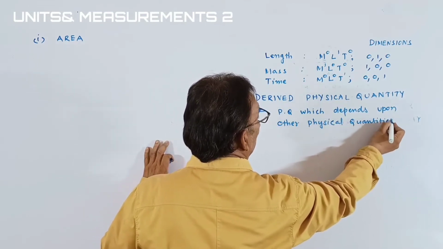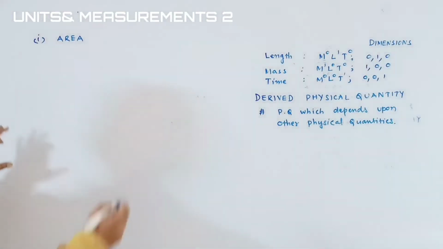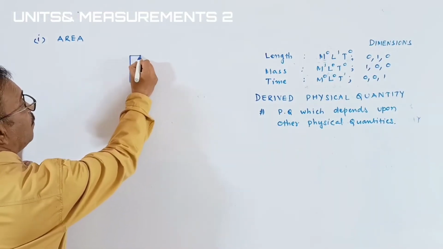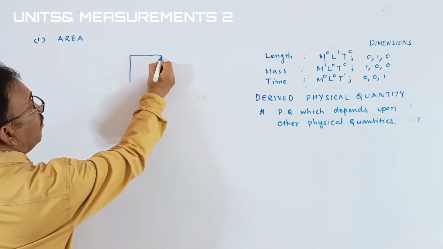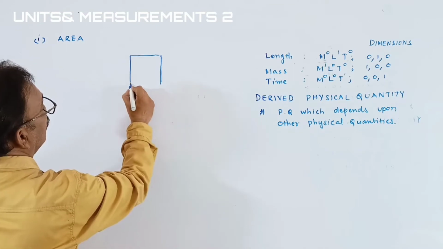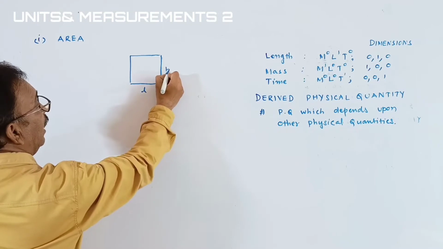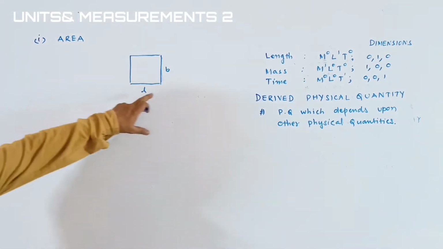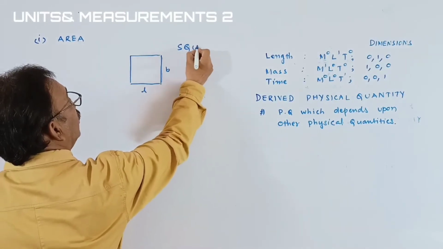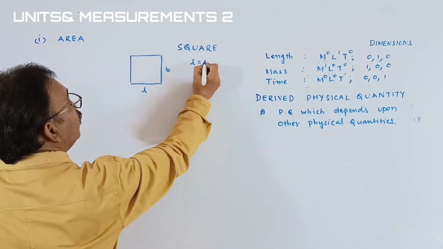Let's see how it is. Okay, area. What is meant by area, students? See, I'm taking a square now. Take it as a square. Okay, square means what? Okay, it is the length and breadth. Here, if it is a square, you learn that in case of square, length is equal to breadth.